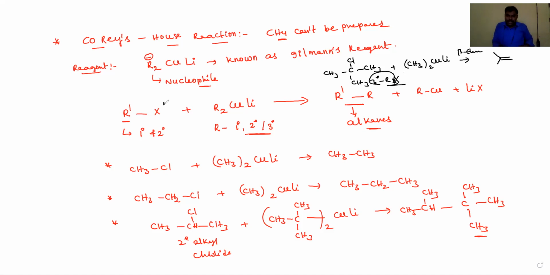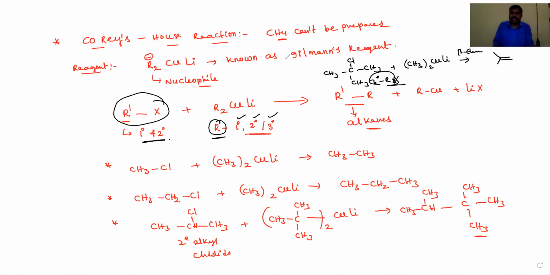That's why only primary and secondary alkyl halides react with Gilman's reagent. In Gilman's reagent, the alkyl group R may be primary, secondary, or tertiary, and it produces the corresponding alkanes. Okay, dear students, this is about preparation methods of alkanes using alkyl halides.